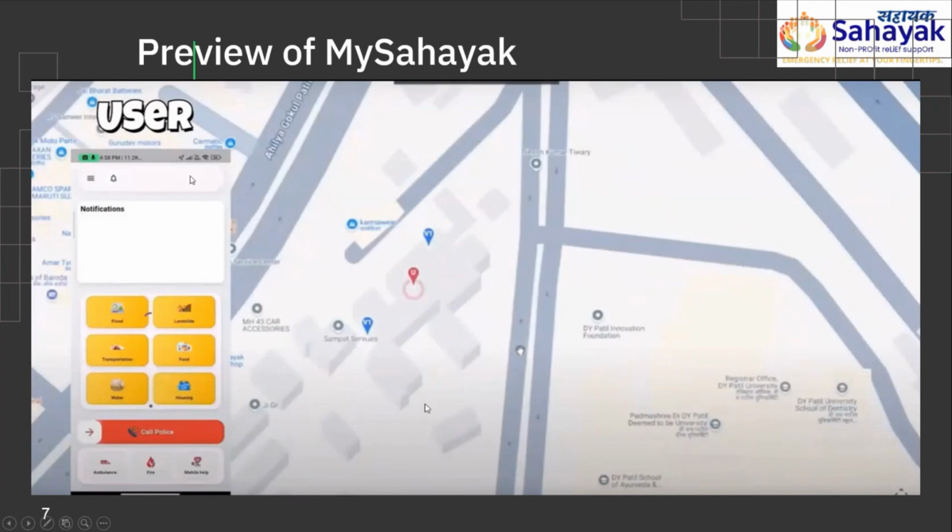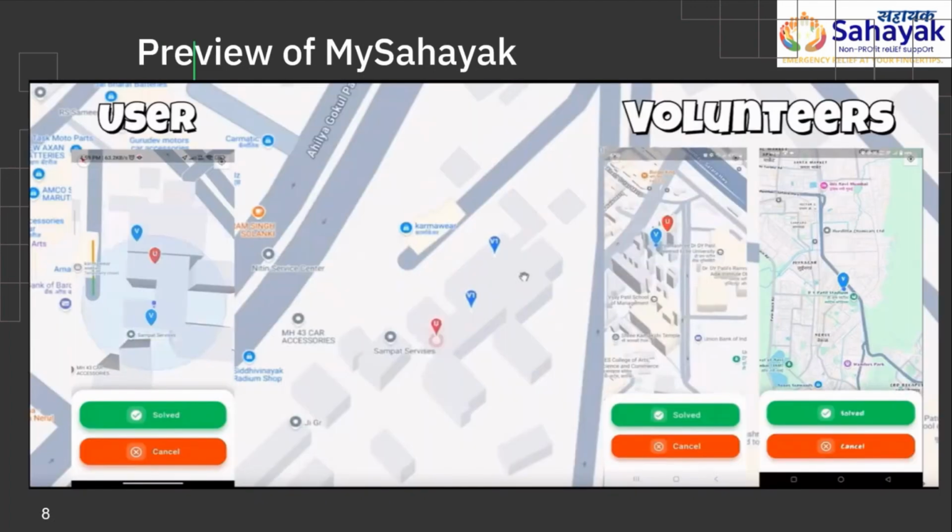Here we have recorded the user and shown how the buttons will look, and then when the user triggers an event, the volunteers will be notified, and then this is the volunteer screen, where you see that the volunteer is visible and the user is visible to the volunteer. The support team will see both the volunteers on their screens, and the user or the victim will see all the volunteers and their family heading in their direction, and know that they are 5 minutes away or 1 minute away, and feel comfortable that help is on its way.